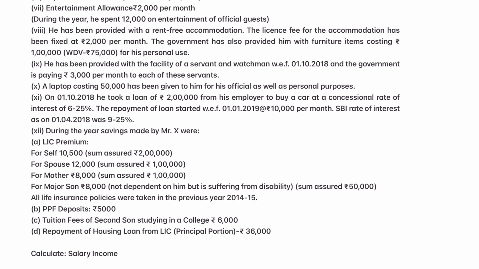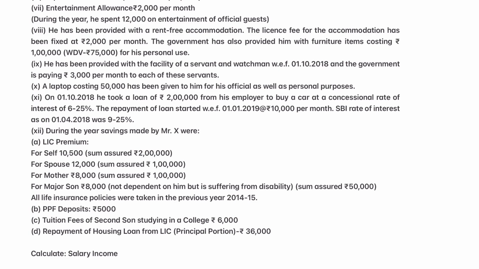Next there is the 11th point, loan. So the loan amount is rupees 2 lakh. If you can see, on 1st October 2018 he took a loan of 2 lakh from the employer to buy a car at a concessional rate of 6.25%. That means the loan amount is rupees 2 lakh and the employer is charging 6.25% as interest. The loan is taken in October, that is for 6 months.